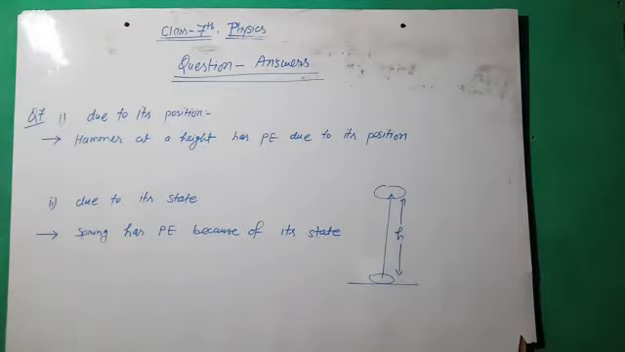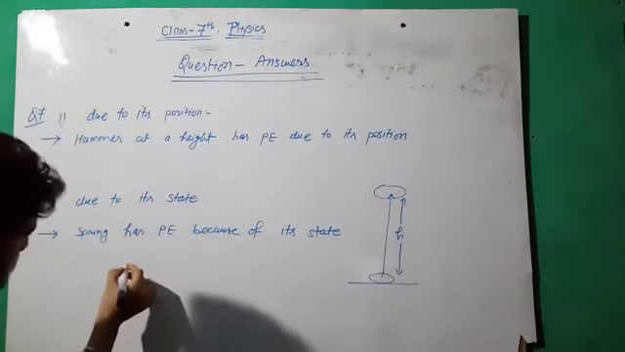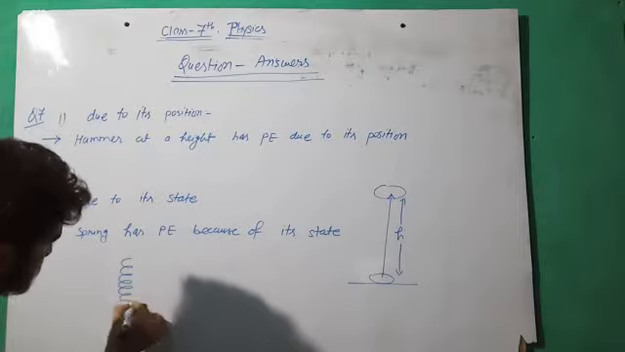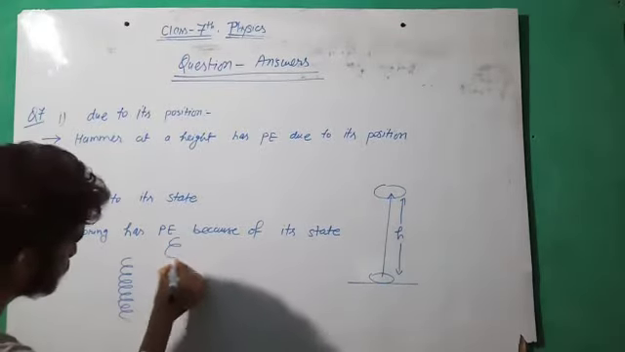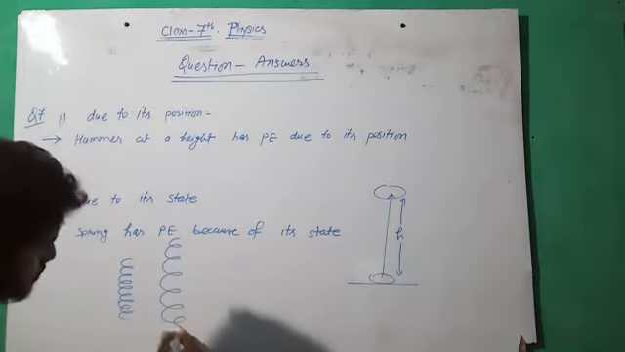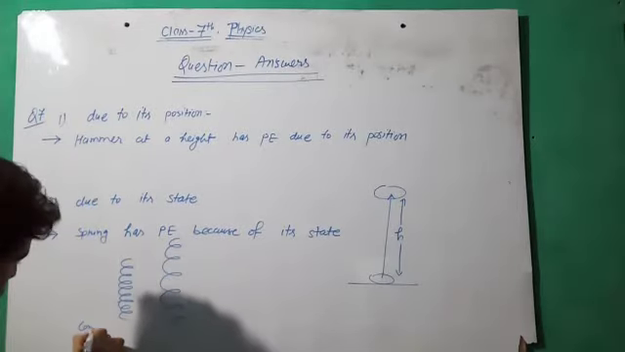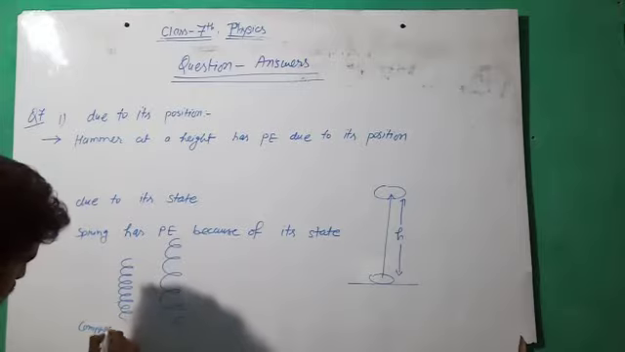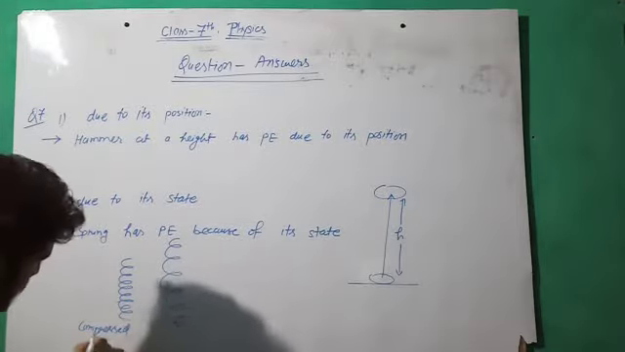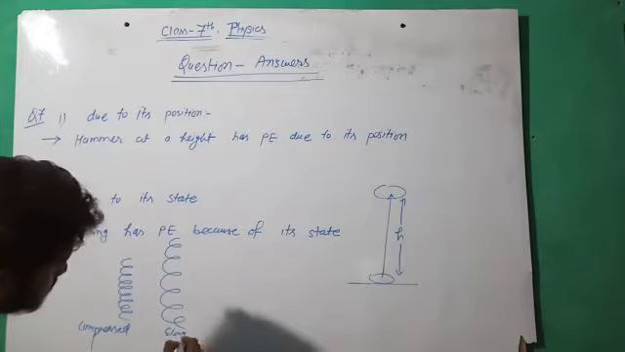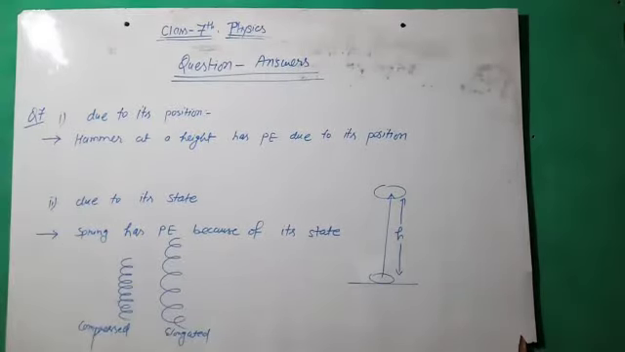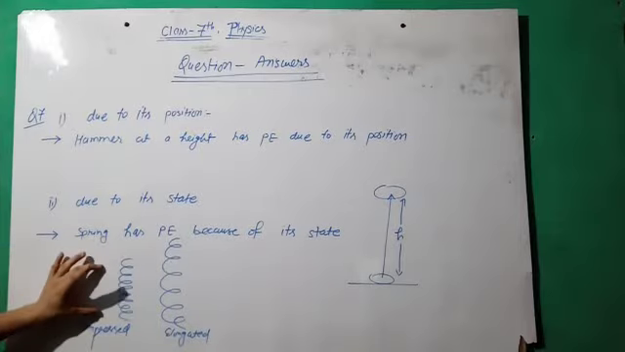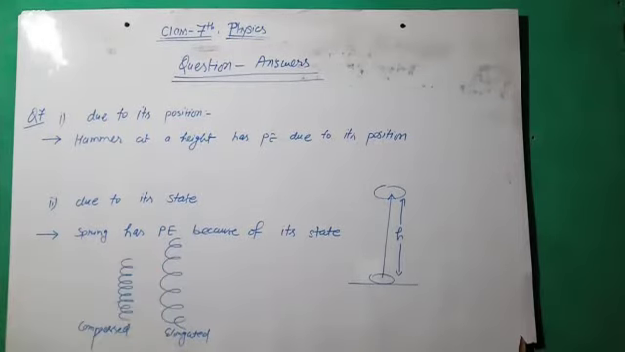So a spring has potential energy because the spring has this structure, in compression state or in elongation form. This is a compressed spring, and this is an elongated spring. So this is potential energy due to the compression, and the potential energy is just changed into the kinetic energy due to the motion in the spring.